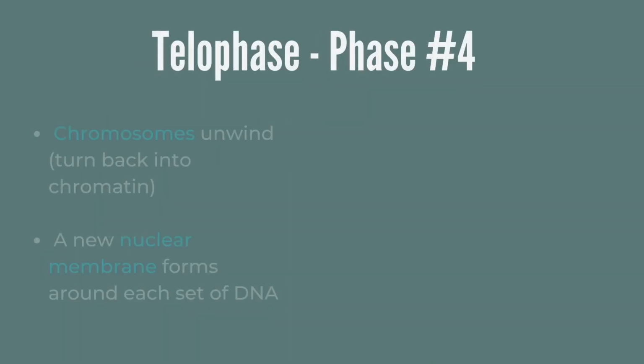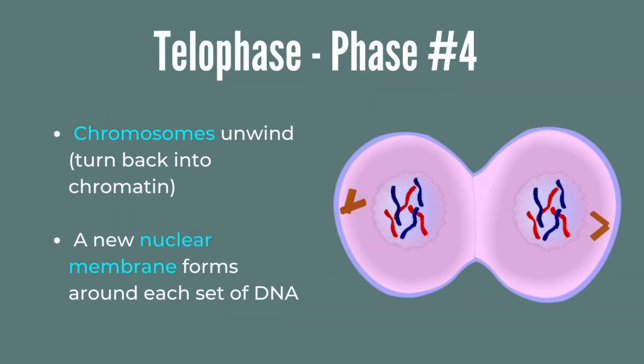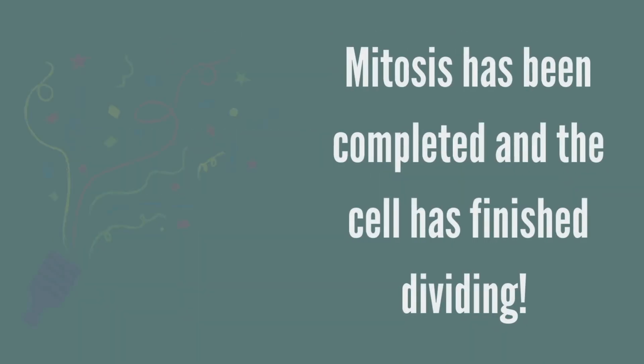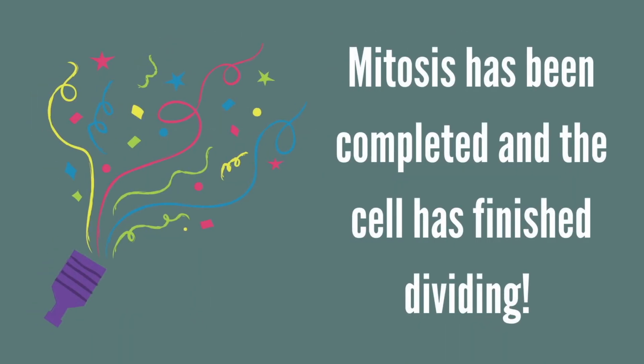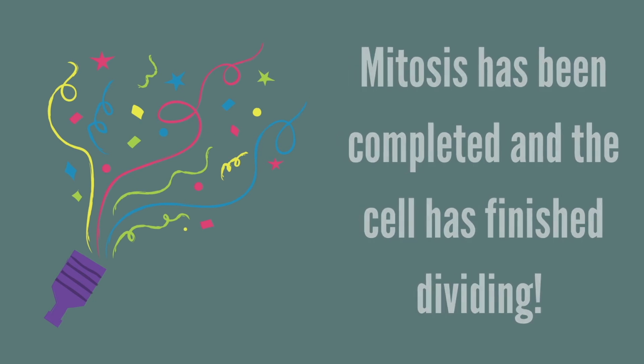Lastly, onto the last phase, telophase. This is where the chromosomes unwind and turn back into chromatin, and a new nuclear membrane forms around each set of DNA. Now, mitosis has finally finished and the cell has finished dividing.